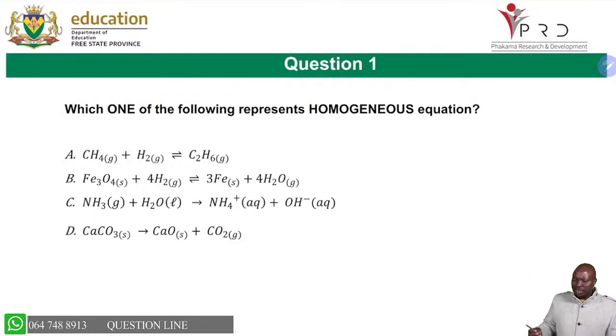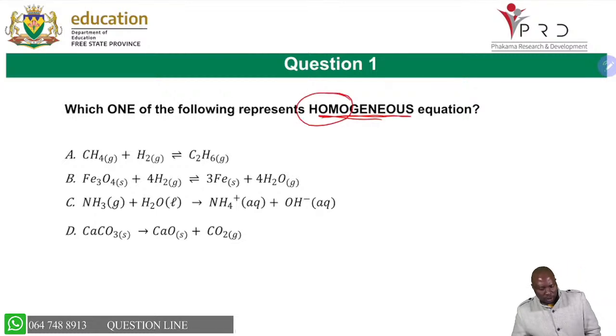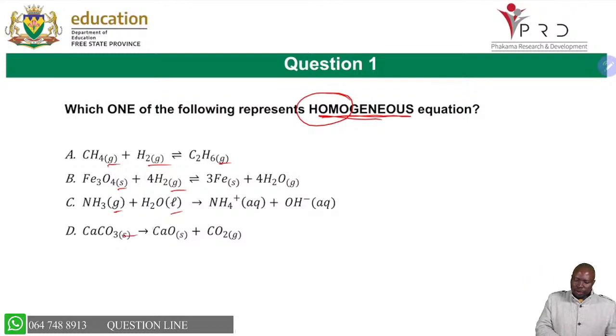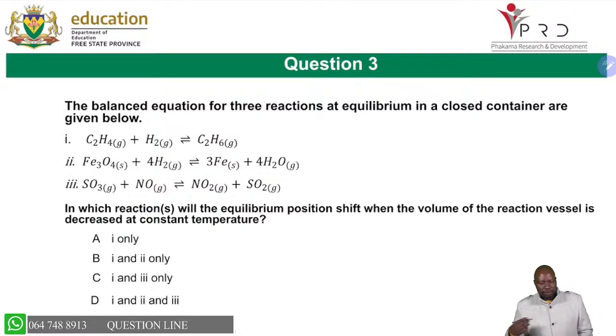As we look at some of the activities that we can look at to say which one of the following represents a homogeneous equation. Homo means same. So you just check, okay, we have a gas, we have a gas, we have a gas. That is homo. We have a solid and a gas, that is heterogeneous. So you see that this is heterogeneous. We have a gas, we have a liquid, that is heterogeneous. We have a solid and a gas, that is heterogeneous. So you see that A is our homogeneous equilibrium. So you are able to see the difference between homogeneous equilibrium and heterogeneous, and that you are able to do as many reactions as you can do.